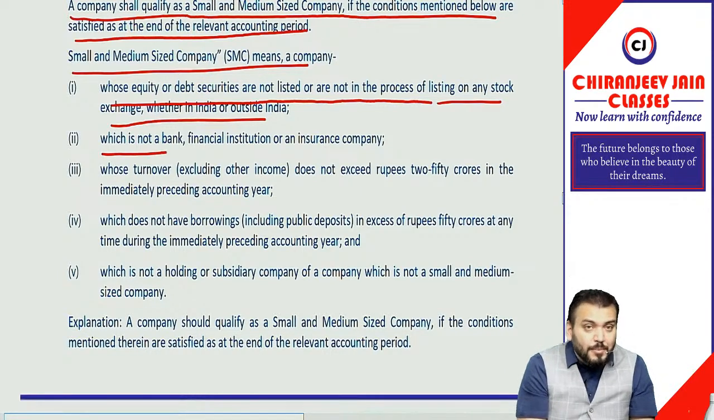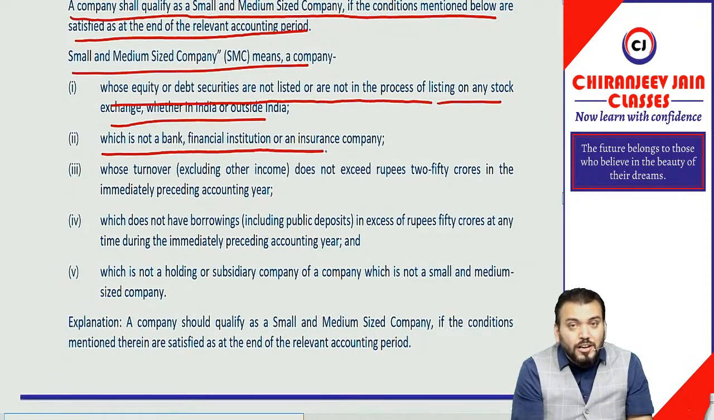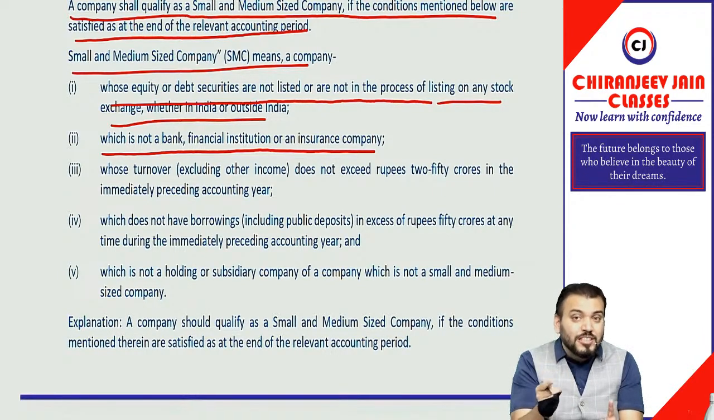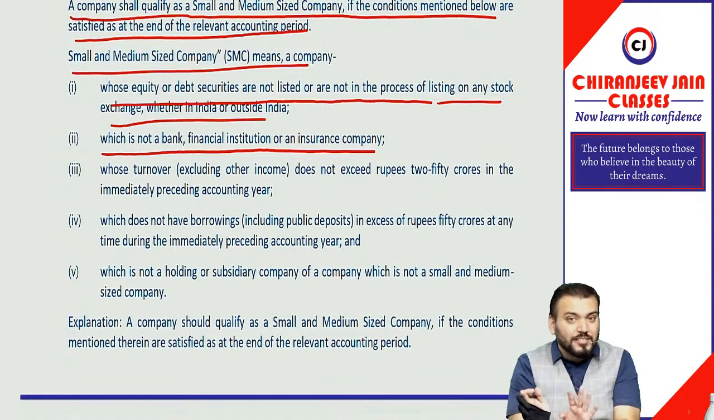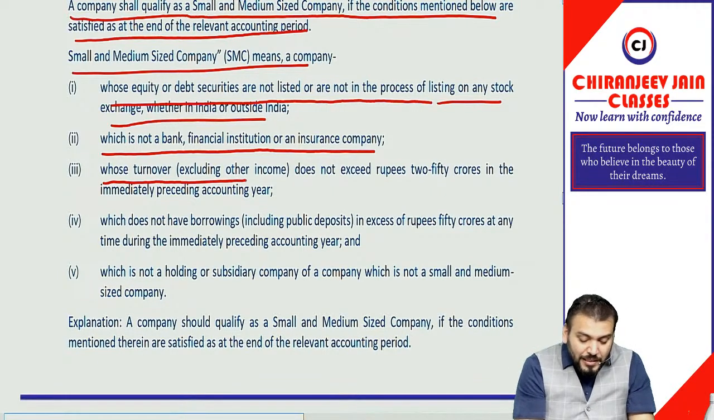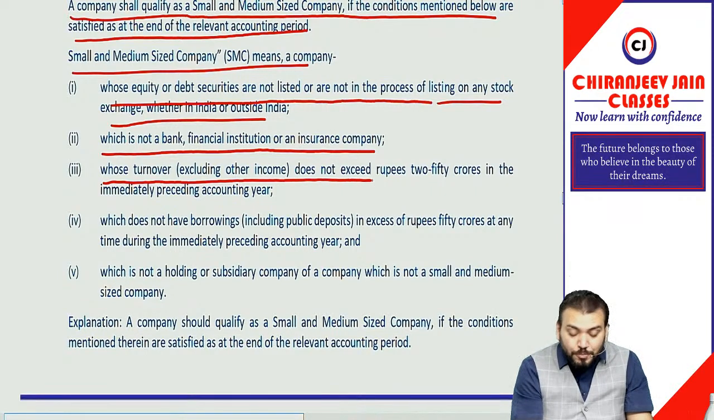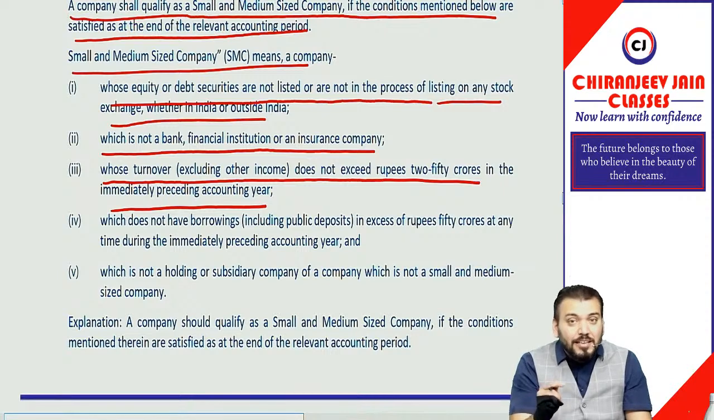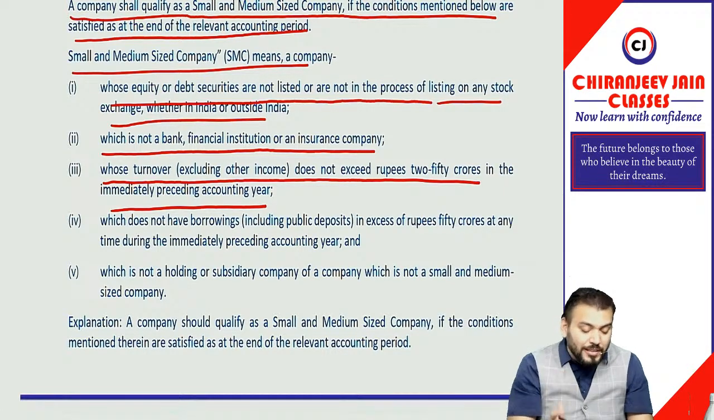Which are not banking company, not financial institution, not insurance companies. Means any company which is a banking company, insurance company or financial institution will be non-SMC without any limit. Even though their turnover is rupees 1, that will become non-SMC. Correct? Yes, sir. Any company whose turnover excluding other income does not exceed rupees 250 crore in the immediately preceding accounting year. If turnover exceeds rupees 250 crore, then it becomes non-SMC.